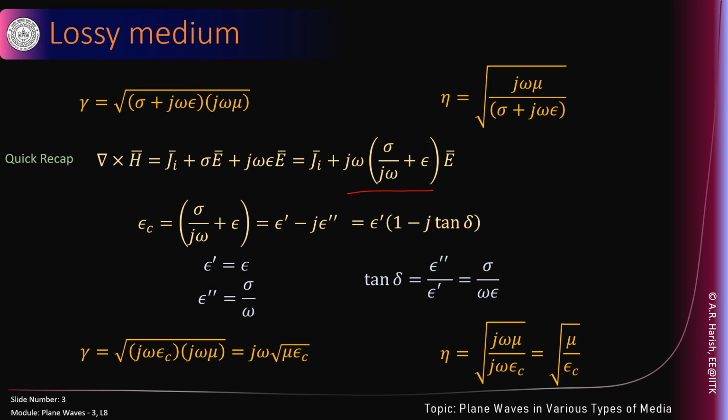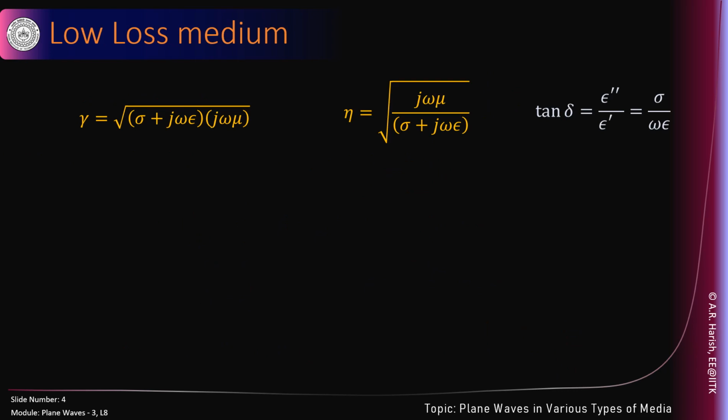If the medium is lossless, gamma is j omega square root of mu times epsilon, a purely imaginary quantity, and eta is square root of mu upon epsilon, a purely real quantity. If the medium is lossy, then gamma is j omega square root of mu epsilon c, very easy to remember, and eta is square root of mu upon epsilon c, very similar to what we saw in case of a lossless medium. So this is the power of writing in terms of epsilon c rather than in terms of sigma and epsilon. When the time comes when we need it, we'll use that kind of representation.